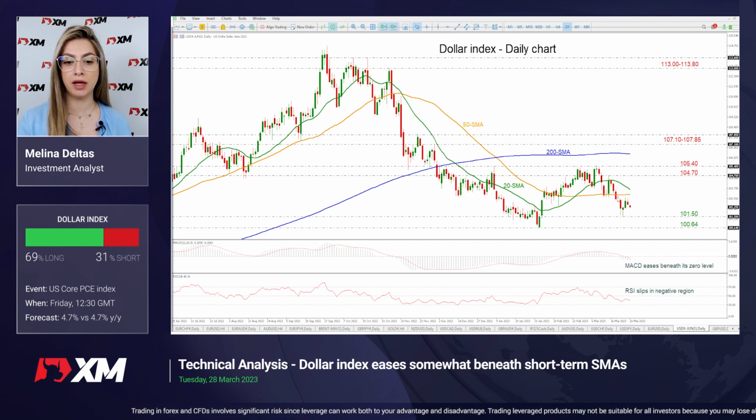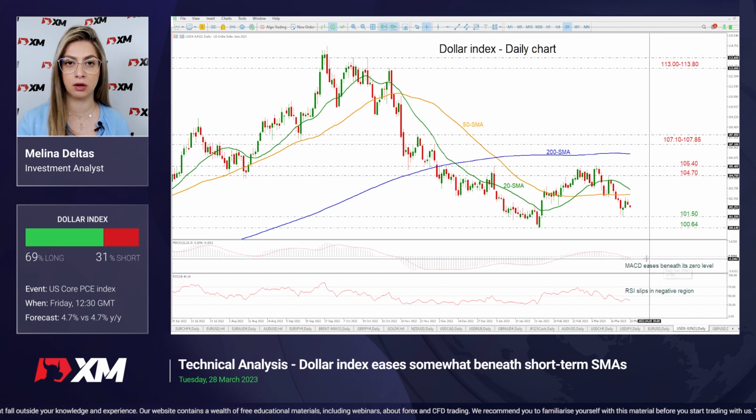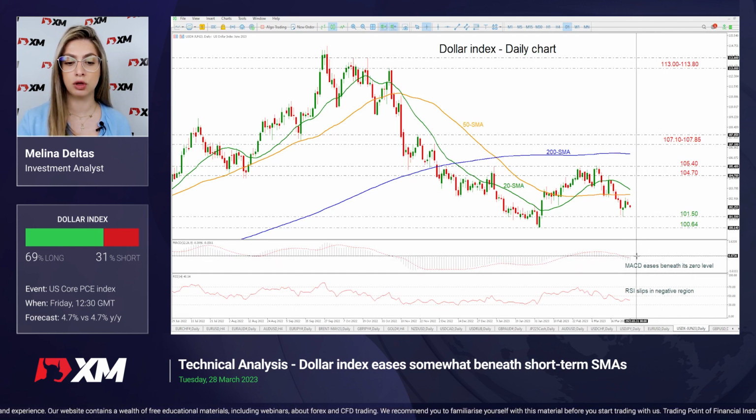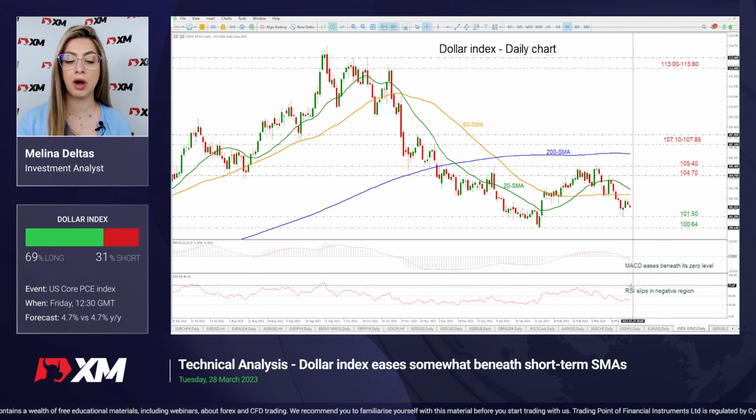So looking at the dollar index, we can see that the price is moving slightly lower below the short-term SMAs and approaching the 101.50 support level ahead of the 100.64. On the other hand, any movements above the short-term SMAs, then it may reach the next resistance levels such as the 104.70 and the 105.40 ahead of the 200-day SMA near 106.38. Looking now at the technical oscillators down here, the MACD is holding beneath its trigger and zero lines, while the RSI is pointing down in the negative region.